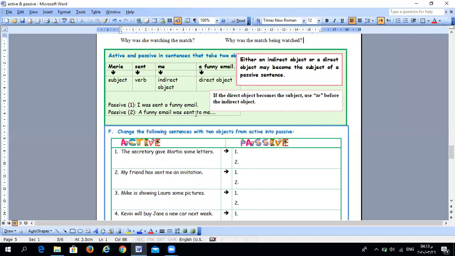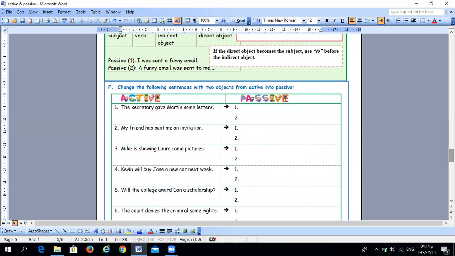Then don't forget to use to before the indirect object. So a funny email was sent to me. So if the direct object becomes the subject, use to before the indirect object, and you can change this sentence in two ways. Let's do this sentence for you as an example.